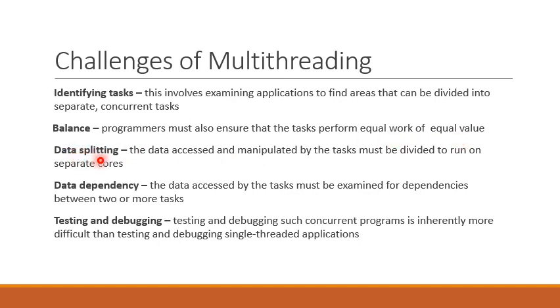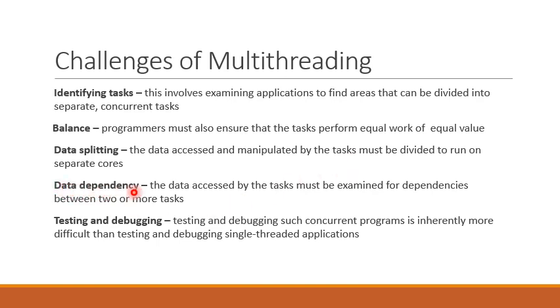The third challenge is data splitting. The data accessed and manipulated by the tasks must be divided to run on separate cores. As we have divided a process or application into different tasks, so is the case with data. Data should be split into different sections, and these different data sections should be accessed and manipulated by different tasks.